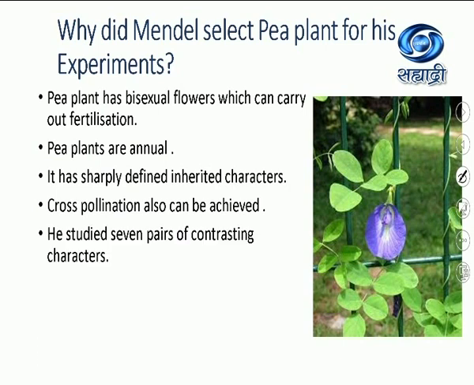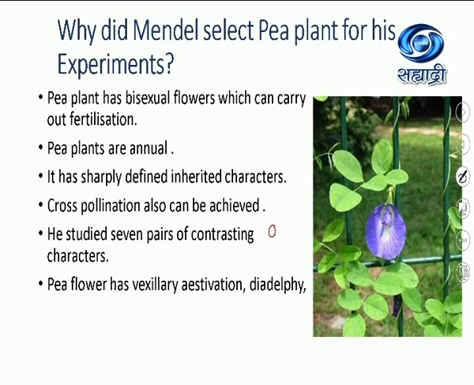He studied 7 pairs of contrasting characters in the pea flower. The pea flower shows vexillary aestivation and the diadelphous condition. Diadelphous means the stamens are arranged in the pattern of 9 plus 1. 9 stamens join to form one bundle and one is separate. So diadelphous condition, vexillary aestivation. Emasculation could be easily done. What is emasculation?